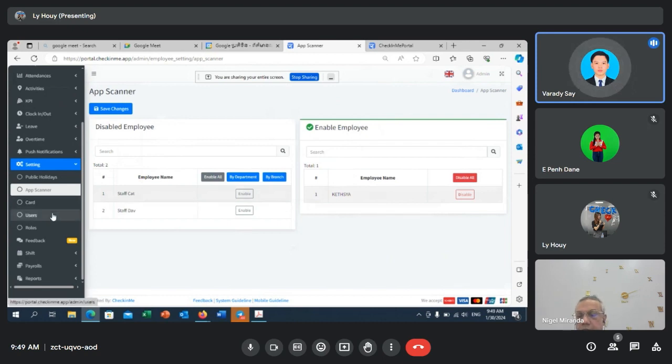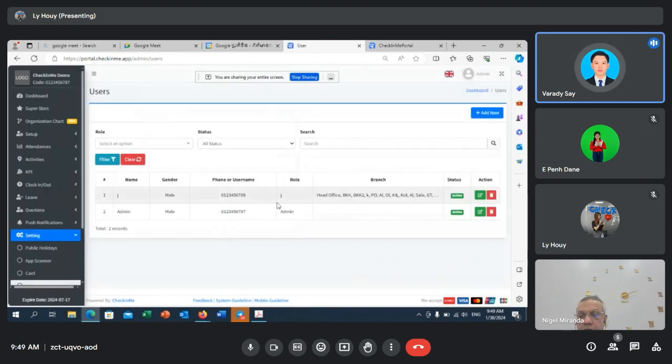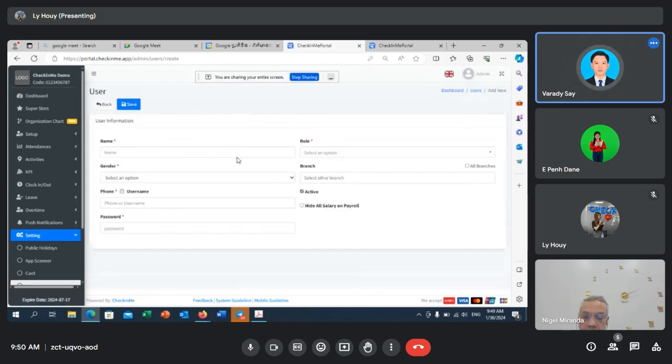All right. So as for user, like what you were asking me about earlier when we met, in here we've got multiple admins, which you can create right here. You can put their name, gender, as well as their username and password that will be used to log in to the system.